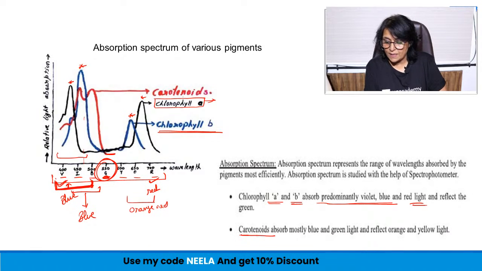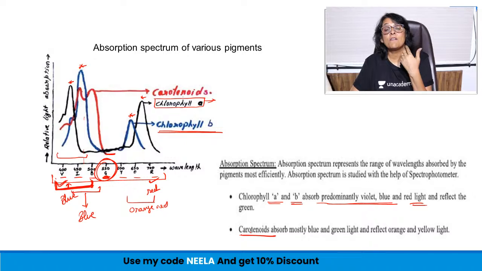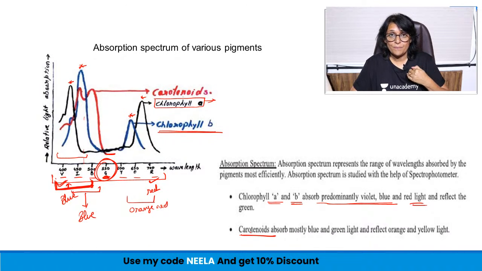Now what would happen in case of carotenoids? One carotenoid is carotene and the other is xanthophyll. So they are yellow-orange or reddish-yellow and orange colored pigments, or little yellowish-brown colored pigment. So which wavelength do you think they must be absorbing? If you see it as reddish orange, that means this is the wavelength which is reflected, and that is the wavelength which is received by our eye. So this is not absorbed by them. So they mainly absorb blue and green.